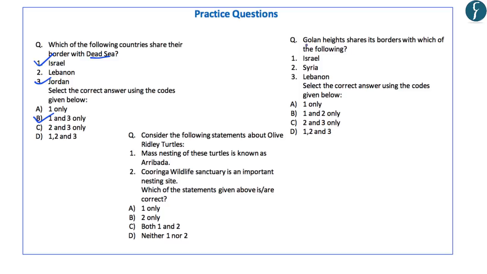Second question is that the Golan Heights shares its borders with which of the following? And as we have learned, it has its borders with 4 countries, including Israel, Syria, Lebanon and Jordan. Hence the correct answer is D, 1, 2 and 3.